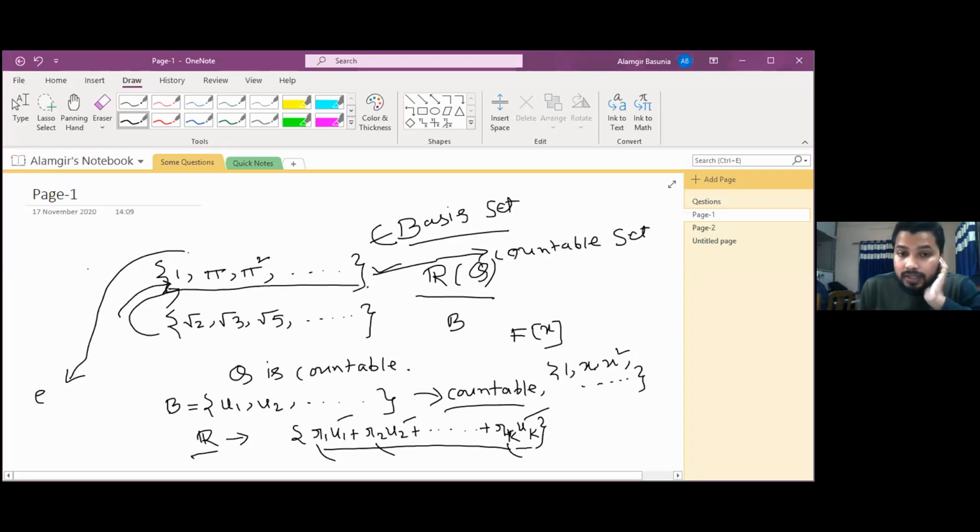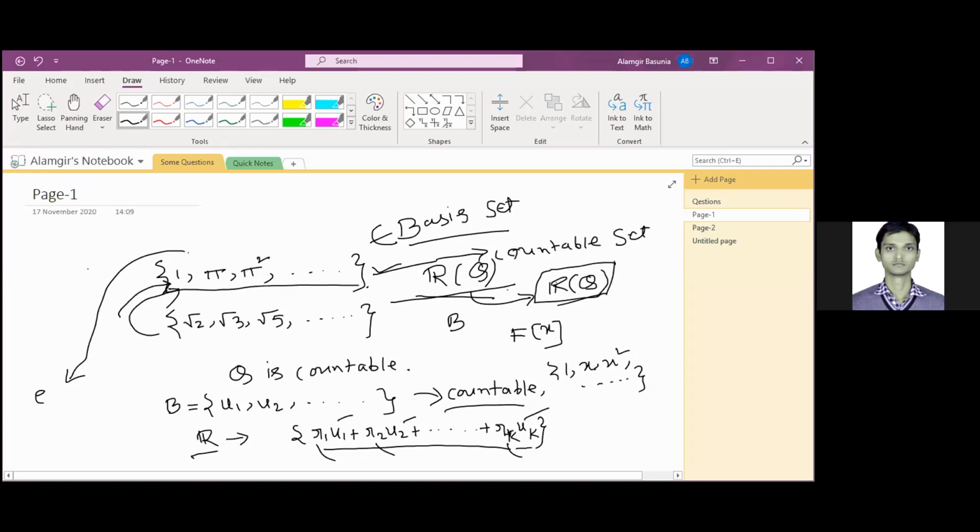This is a linearly independent set. This one is also a linearly independent set. This one also belongs to a basis, and this one also belongs to a basis set. And if any one of you gets a basis of R over Q, kindly inform me. Till now, I did not get any basis of R over Q. If any one of you could get a basis of R over Q, let me know.